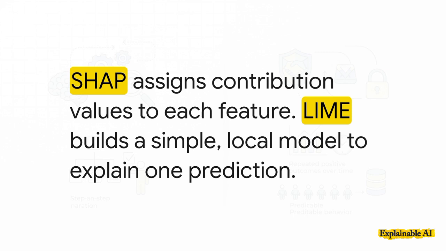What if we need to know why one specific person had their loan application denied? For that, we have a couple of incredibly powerful tools called SHAP and LIME. Their entire job is to zoom in on a single individual prediction and show us exactly how each piece of information contributed to that one specific result.